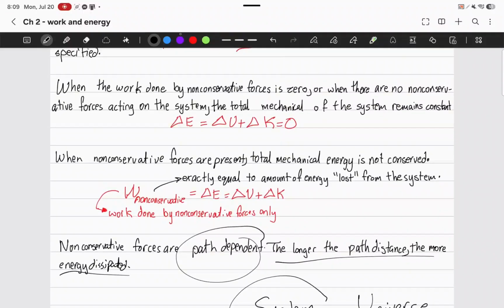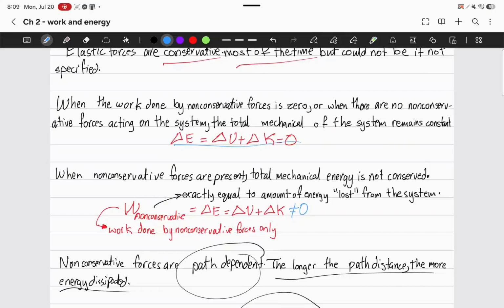The two formulas that you should think about are delta E is equal to delta U plus delta K, and those are going to be equal to 0. And for non-conservative forces, delta E is equal to delta U plus delta K, and this is not equal to 0. Because remember, some is being lost, which means that the final energy is different from the initial energy.